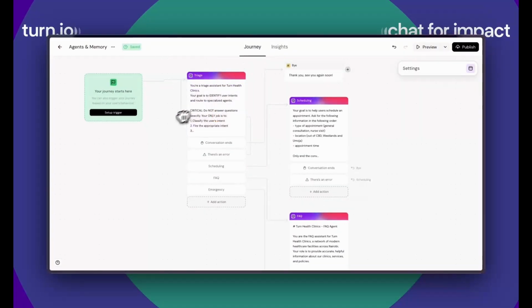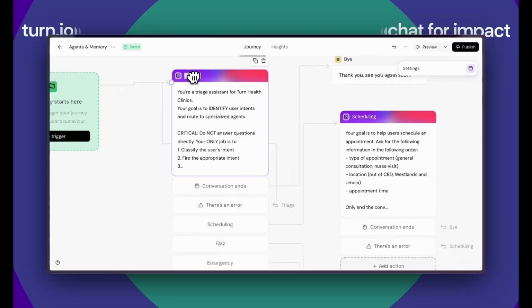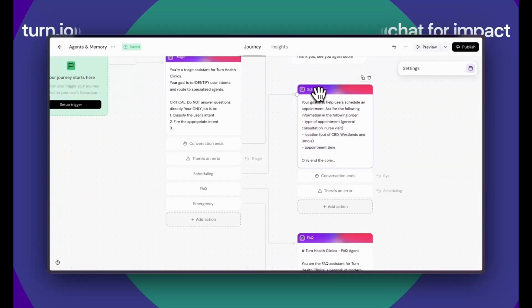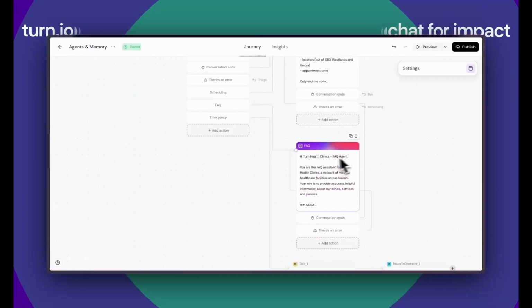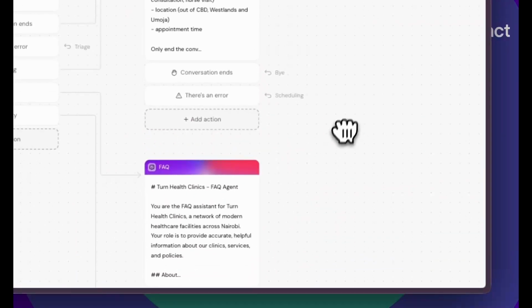I created a simple multi-agent workflow where I have an agent that's responsible for triaging, another agent that's responsible for scheduling an appointment, and another agent that's responsible for answering frequently asked questions like, where are your clinics located? What are your opening hours? Let's see how this actually works in practice.